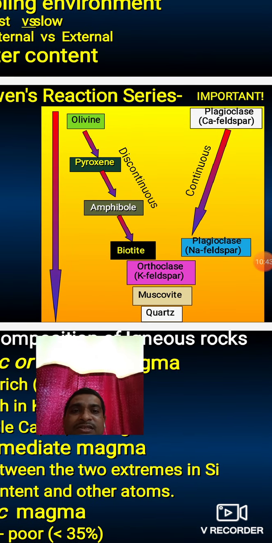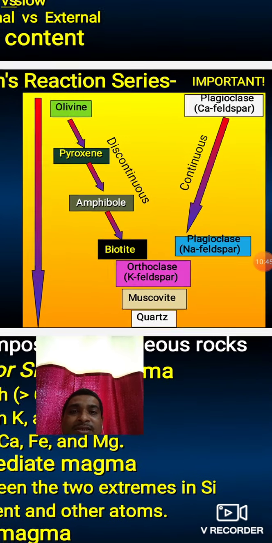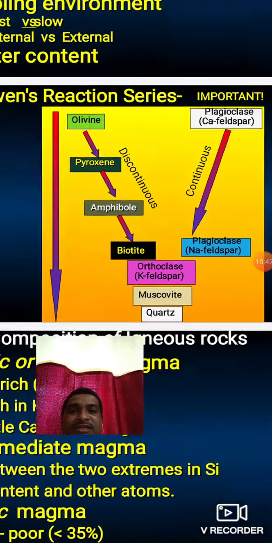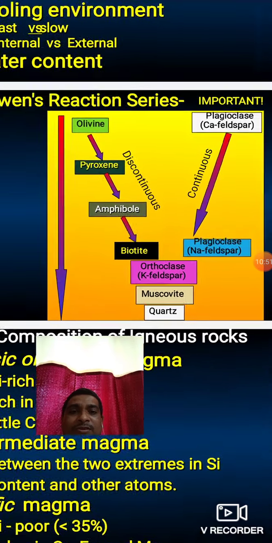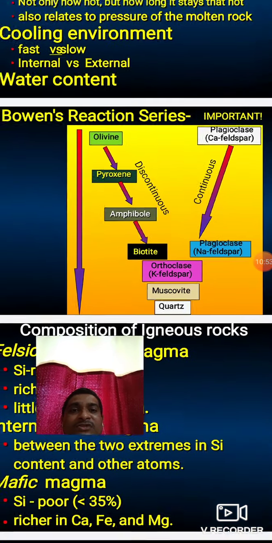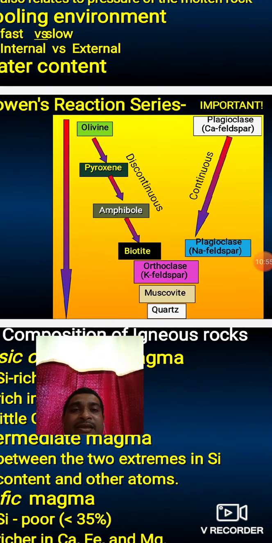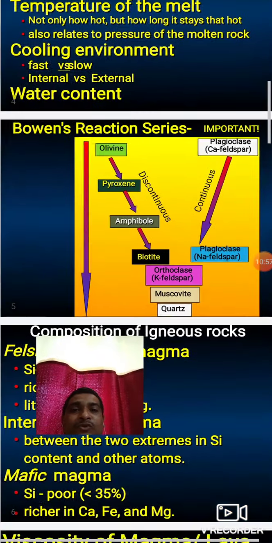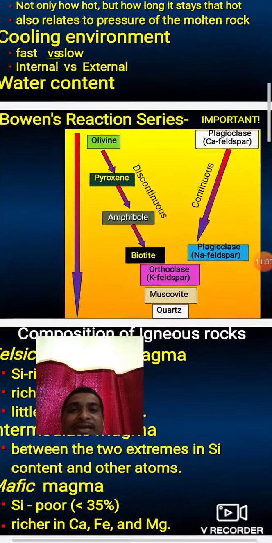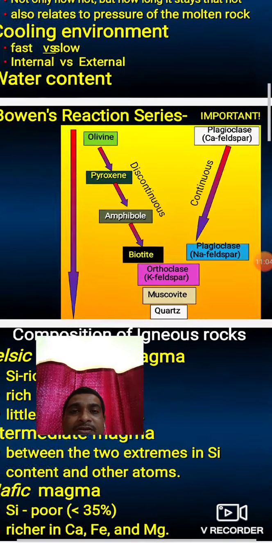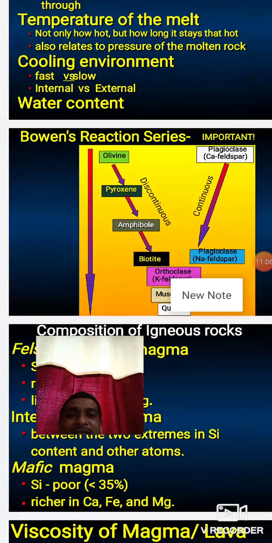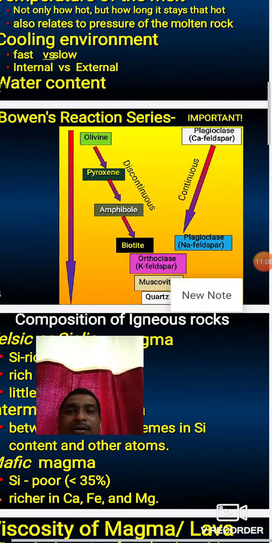There are two ways: discontinuous series and continuous series. Discontinuous series means olivine, pyroxene, amphibole, biotite, orthoclase, muscovite and quartz. And in continuous series, only the feldspar mineral is present: calcic plagioclase feldspar and sodic plagioclase feldspar. These are the differences. Bowen's reaction series depends upon the temperature, and temperature means the upper part of